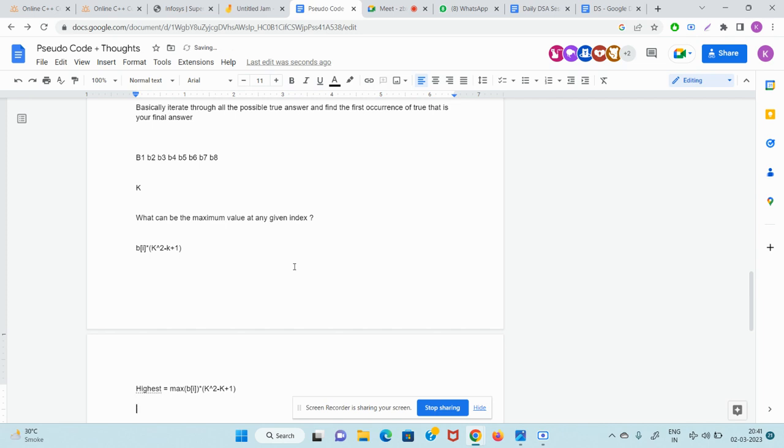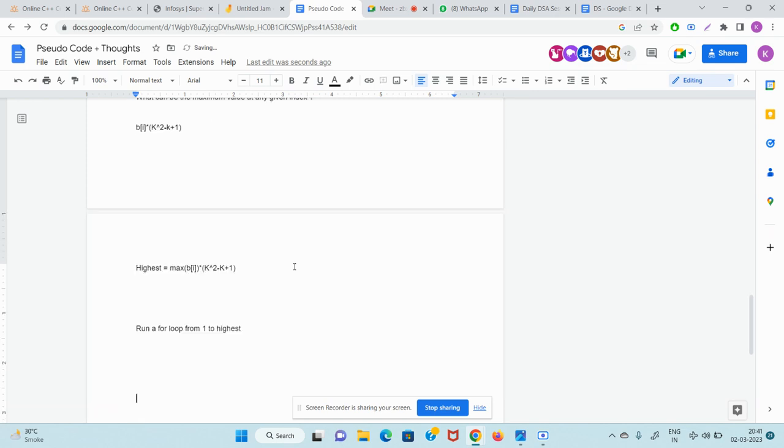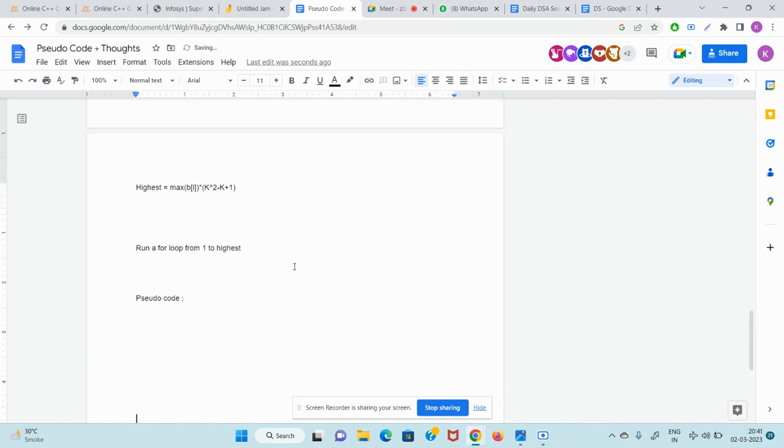So all I have to do is run a for loop from 1 to highest. Guys, do you agree with me that it is correct that I should run a for loop from 1 to highest? So guys, now I am writing the pseudo code. Be it Python, Java, C++, you will understand. So let's run a for loop.